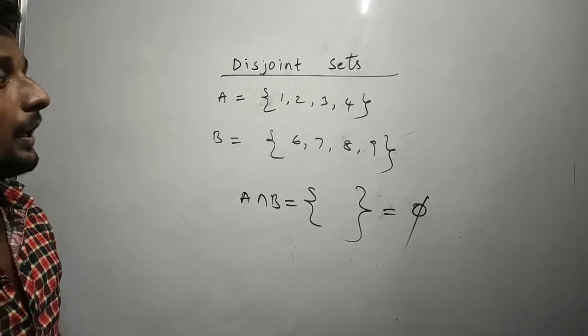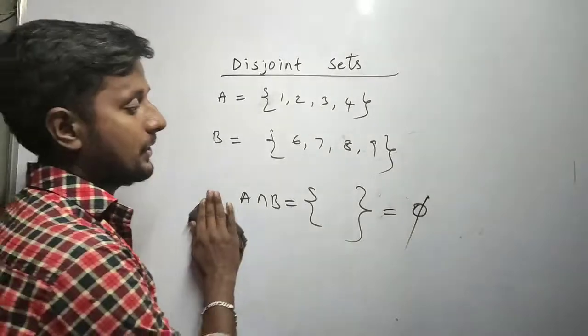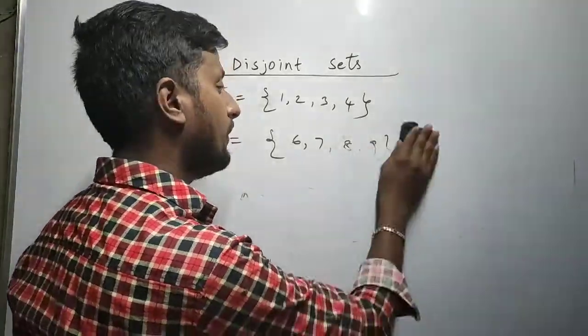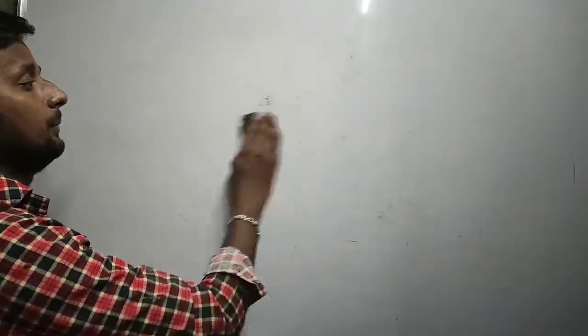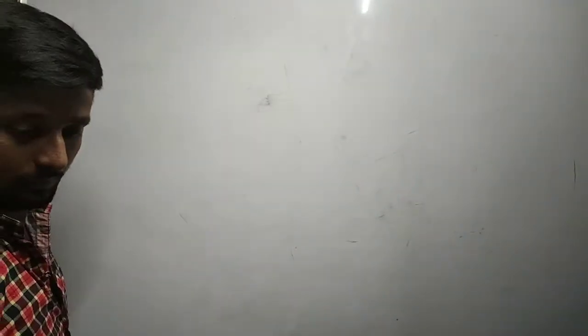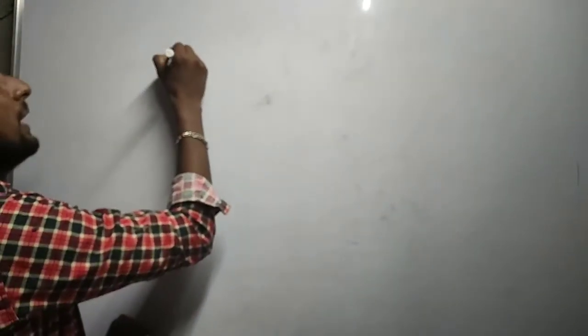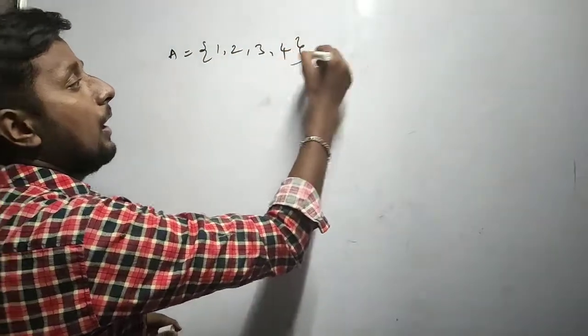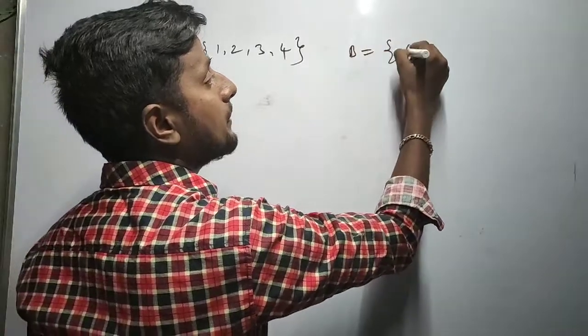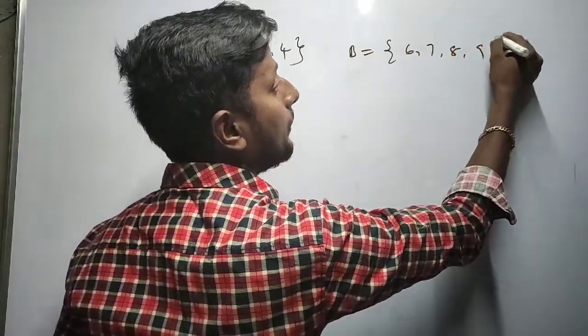Right. Next, differences of sets. It's very important. If you listen carefully, A is equal to, I'm writing 1, 2, 3, 4, and B is equal to, I'm writing 6, 7, 8, 9.